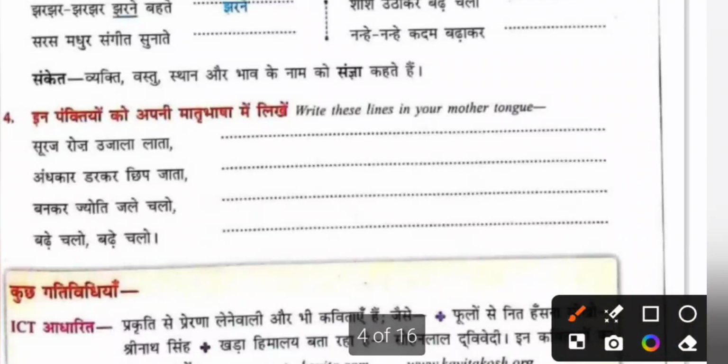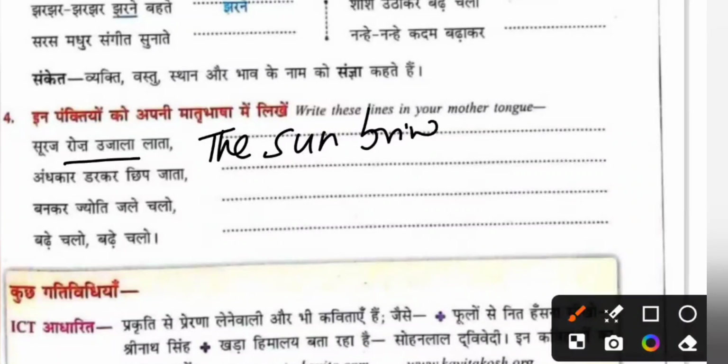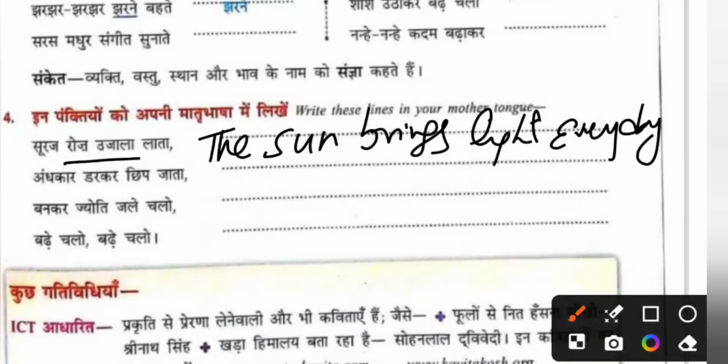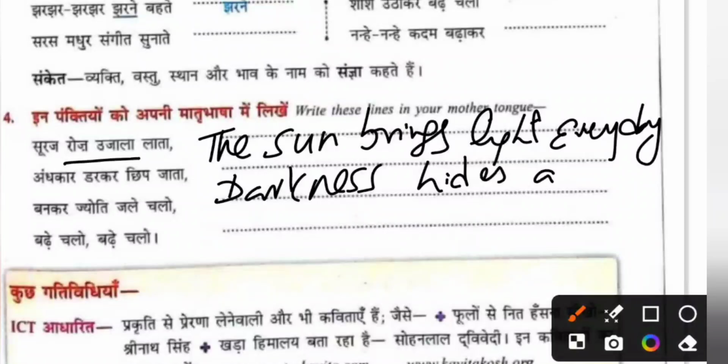सो सूरज रोज उजाला लाता. The sun, Suraj is sun. So you have to write the sun brings, lata is brings, light, ujala, every day, roz. The sun brings light every day. Andhakar darkar chip jata. Andhakar is darkness. Darkness hides away in fear. Darkar is in fear.